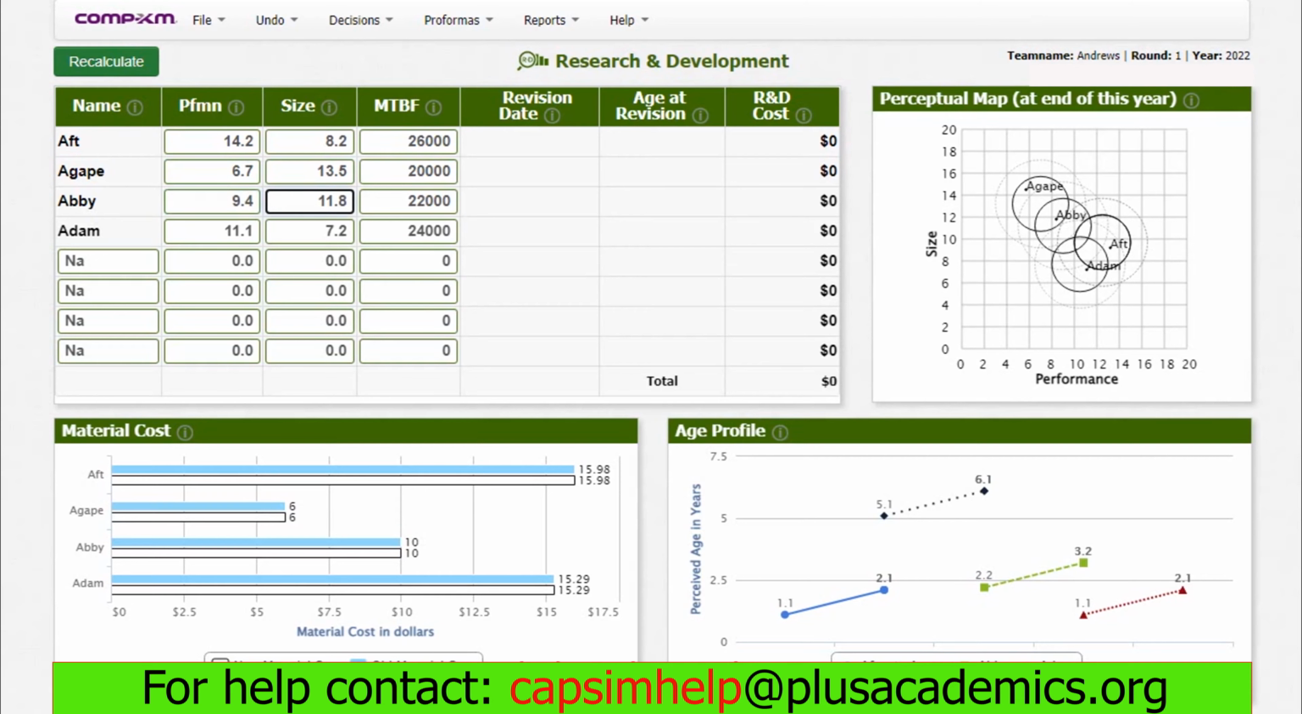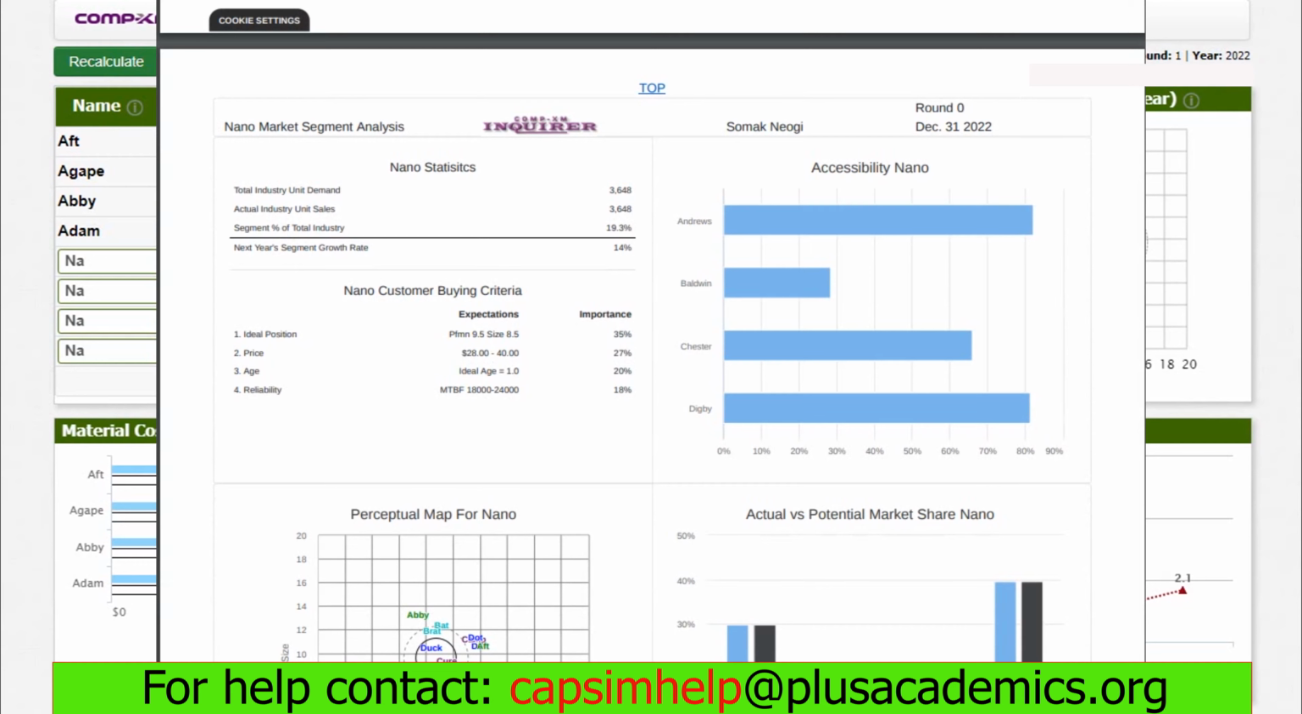Our final product originally found in this company is Adam, and this is a nano market segment product. Again, let's check the customer requirement in this segment and also the competitiveness. For Adam, nano market segment, ideal position is the most important thing, and 35% of the customers really find this appealing. A product that has a smaller size and is also higher performing than any other in the industry is likely to sell more units than competitors. Another thing that can be controlled in the R&D department is age, and here customers are expecting the product to have an age of 1.0.